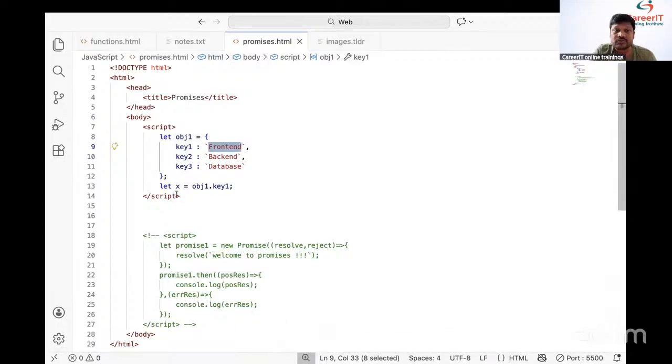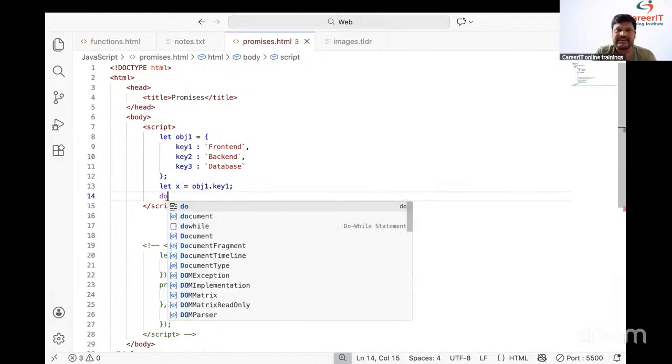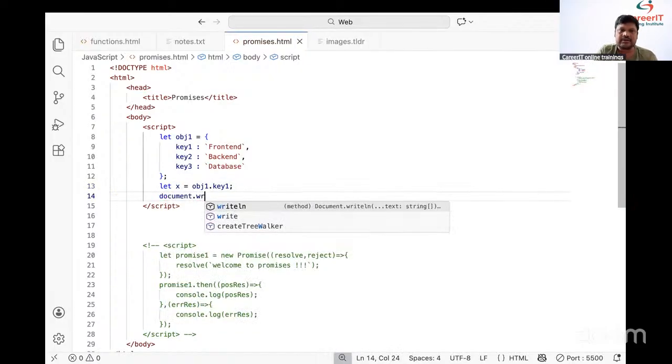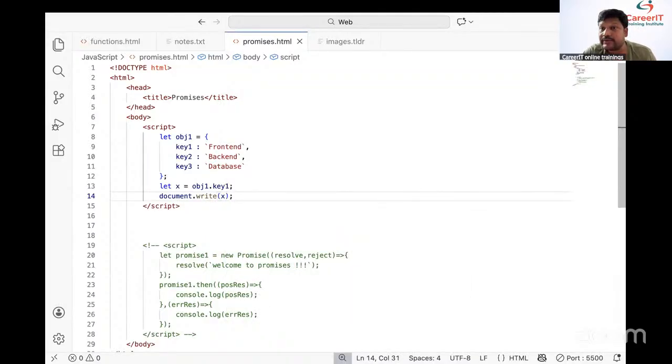Where is that front end stored? It is stored to x. And how do we print x? document.write(x). Automatically we are able to print x.